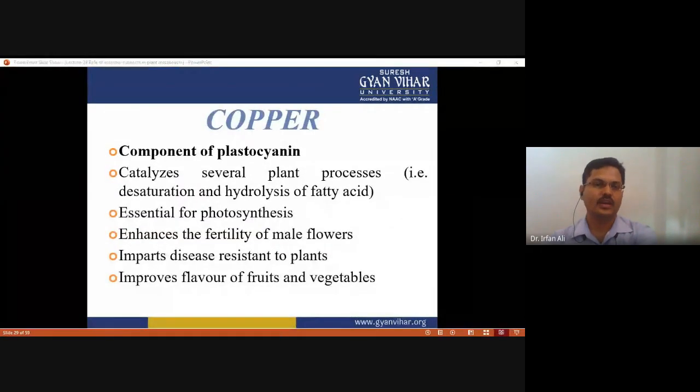Next is copper. Copper is a component of plastocyanin. Plastocyanin is a pigment, or a color pigment. Copper catalyzes several plant processes like desaturation and hydrolysis of fatty acid, and it is also essential for photosynthesis. It enhances the fertility of male flowers and imparts disease resistance in plants, as well as flavor of fruits and vegetables, due to the copper-containing compound.